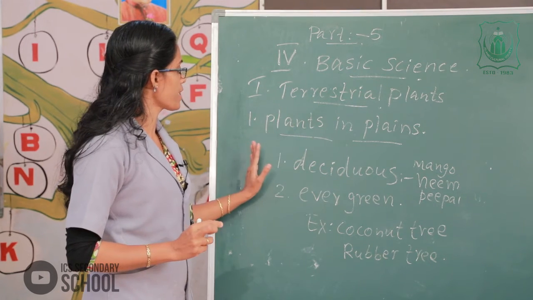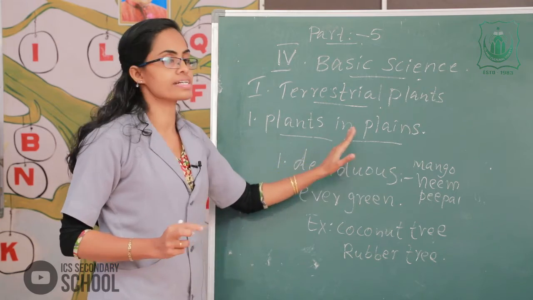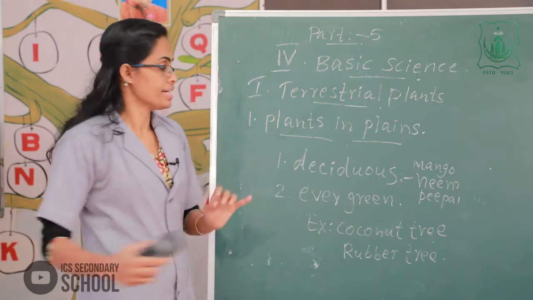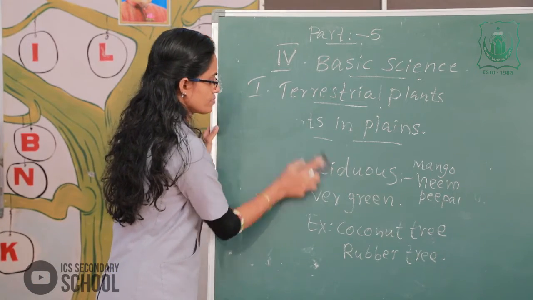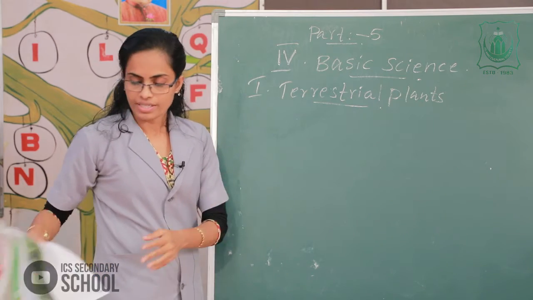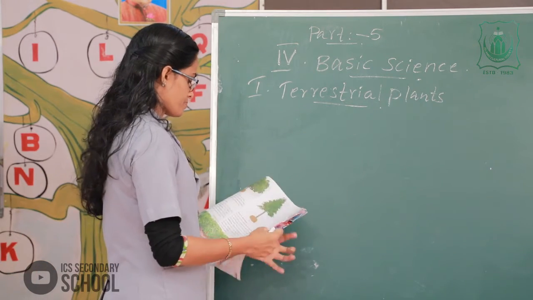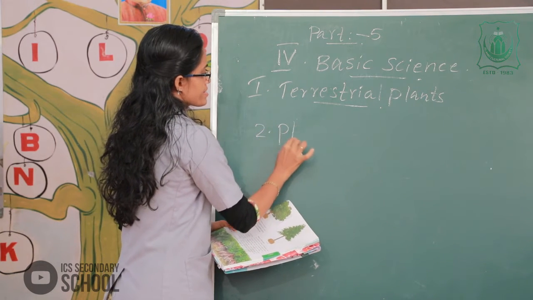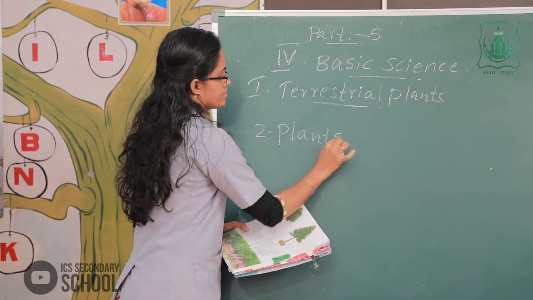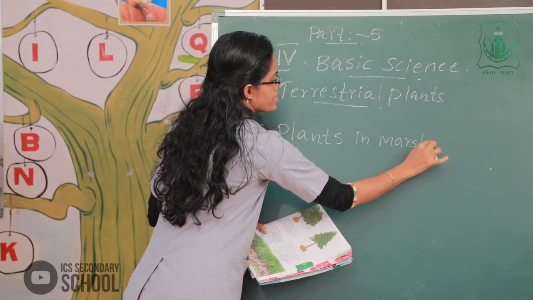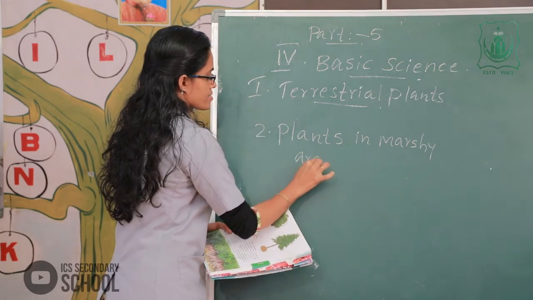The terrestrial plants, the first one, plants in plains. All of you understand? Clear? Okay. The next one, plants in marshy areas.